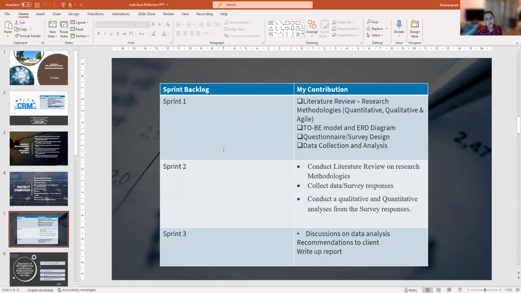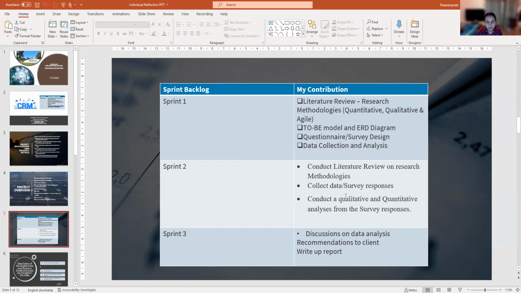As I have told you earlier, we did 3 sprints. This is all my contribution in the 3 different sprints. What was my contribution to sprints 1, 2, and 3? I have done the literature review. I was involved in the 2B model and ERD diagram, questionnaire, survey design, data collection and analysis for sprint 1. In sprint 2, my contribution was to collect the data